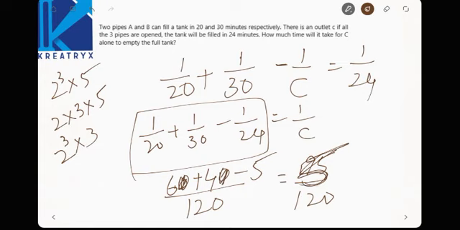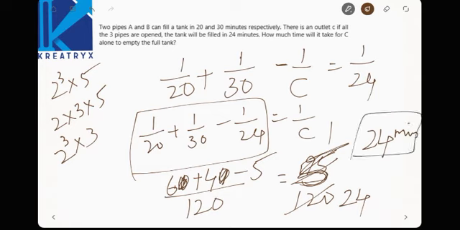So 5 by 120. Now see here, 5 by 120 means 5 1s are 5, 5 24s are 120. Now C can empty a tank in 24 minutes, right? C can empty a tank in 24 minutes. 120 by 5 is nothing but 24. Am I right? Right.